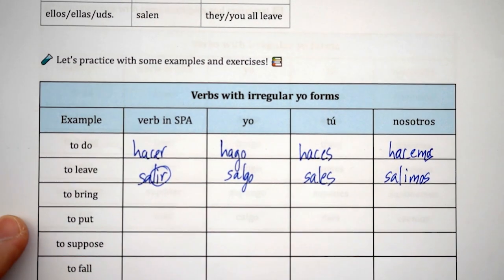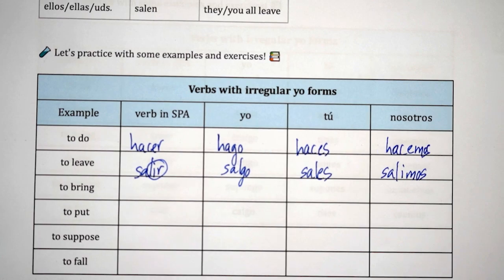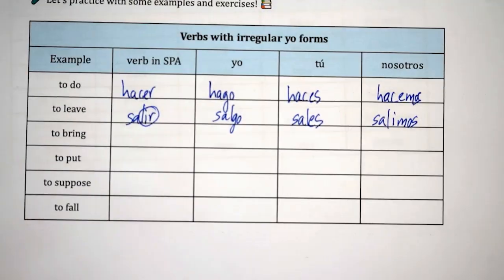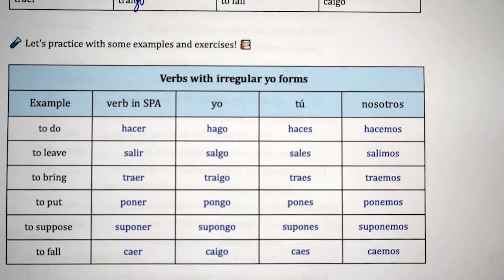since it's an IR ending verb. You can complete the rest of the examples at your own pace, and whenever you are ready, check in the description the answers.